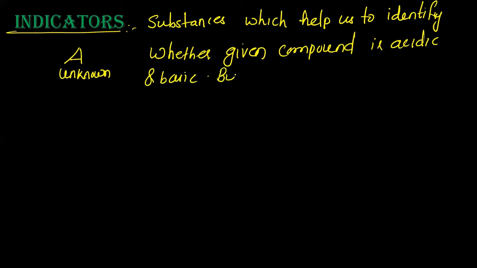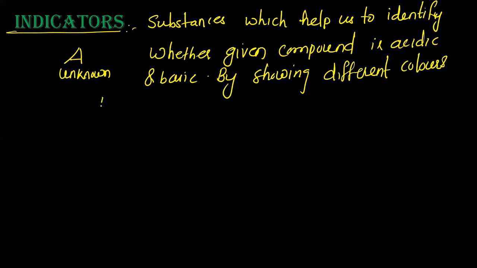By showing different colors in different medium. That means they will change their color in acidic medium and basic medium. They will show a different color in acidic medium and a different color in basic medium. So they will help us to identify whether a given unknown compound is acidic or basic.